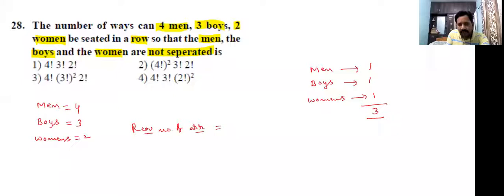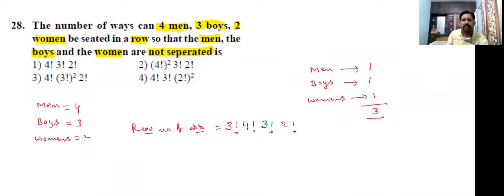3 units can be arranged in 3 factorial. But 4 men are there, and 4 men can be arranged among themselves in 4 factorial. And 3 boys can be arranged among themselves in 3 factorial. And 2 women can be arranged among themselves in 2 factorial.